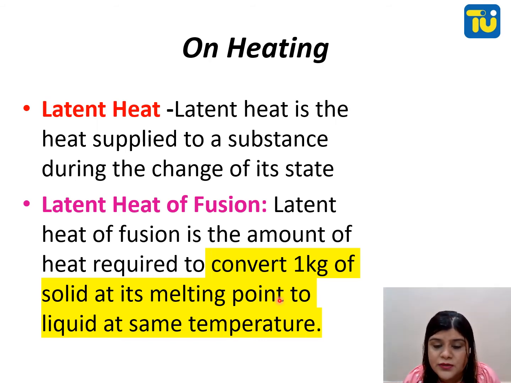Now where is the heat going? The thermometer is already at 100, the boiling temperature. The heat is going to the contents of the container. That will not be visible to the thermometer, but it will be present in the container. This is known as latent heat, because latent heat means hidden heat.